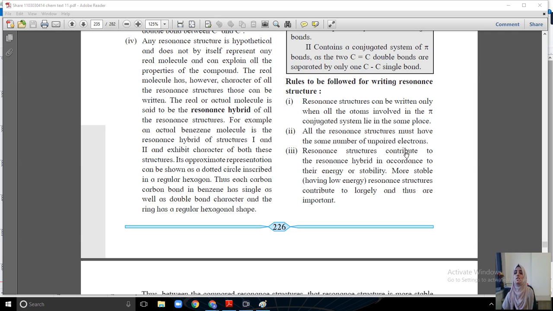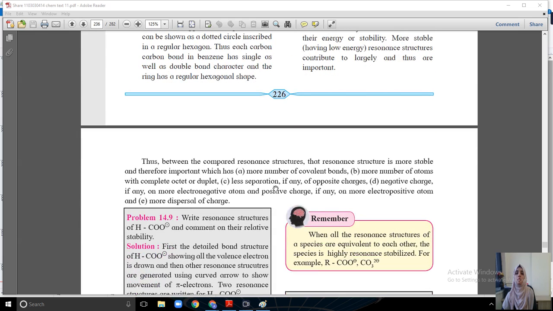Yes, resonance structures contribute to the resonance hybrid in accordance with their energy stability. More stable, having low energy, resonance structures contribute largely and thus are important.